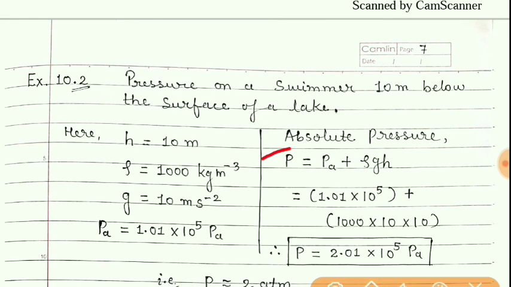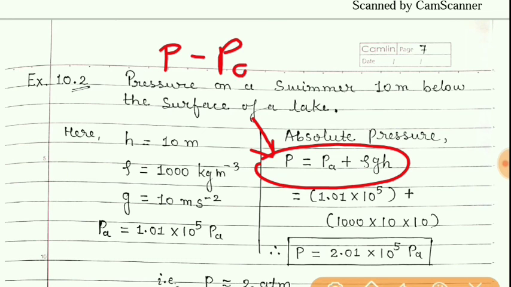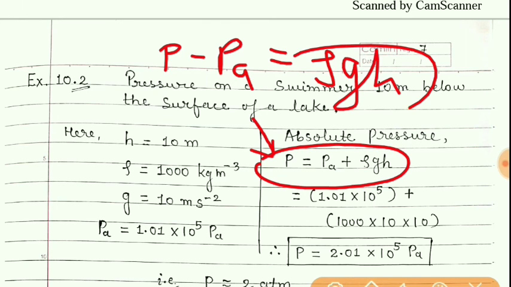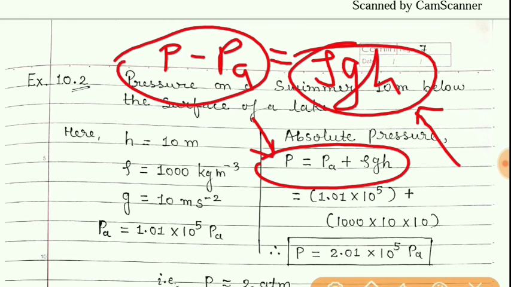Students, this is the formula for the absolute pressure that we have studied. Now if I ask you what is the gauge pressure, then simply what we have to do? P minus PA is equal to rho gh. So in that case, simply you have to put the values of rho, g and h and calculate it. So we will get the gauge pressure.